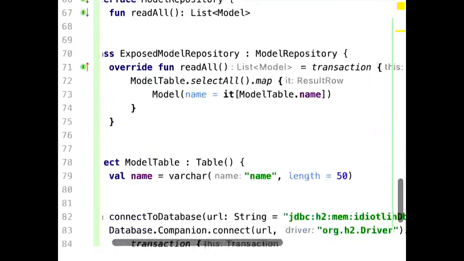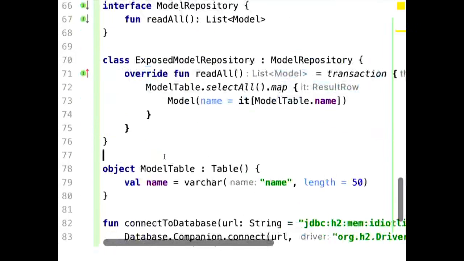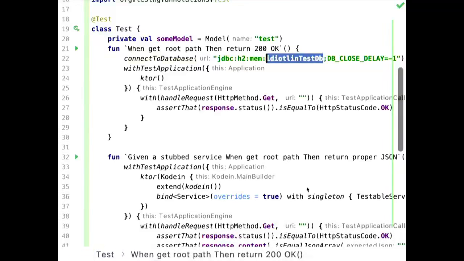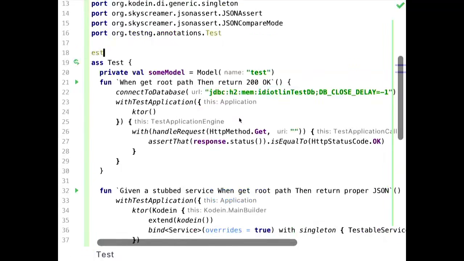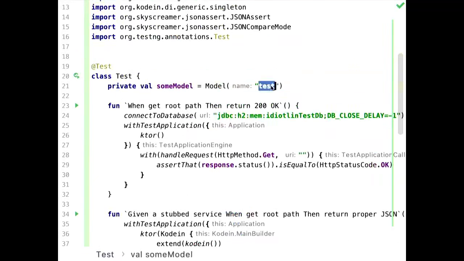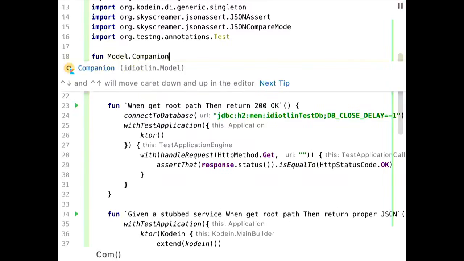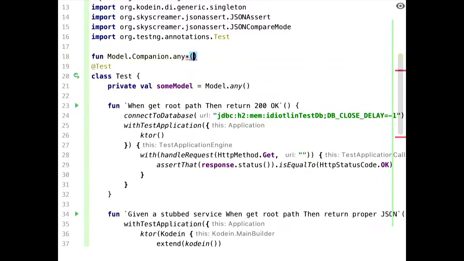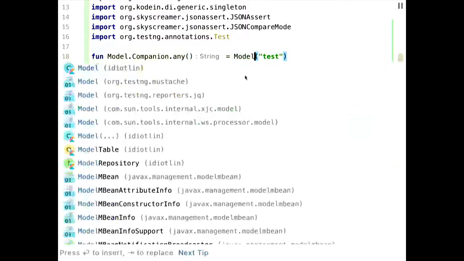We don't have tests for the Exposed model repository here. It would be nice to have some, but I decided not to do that. Something I personally like doing is, instead of instantiating my value objects here manually, because I actually don't care what value is in there, I'd rather go here and say any. And that's not possible. Okay, so we just say model.companion.any, make it a function so it's reusable test instances. Oh. Right?